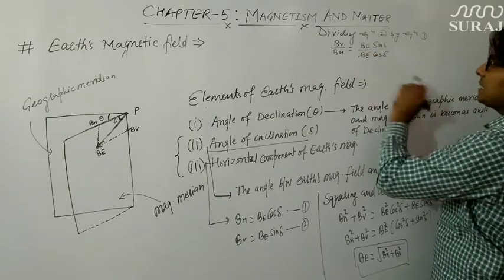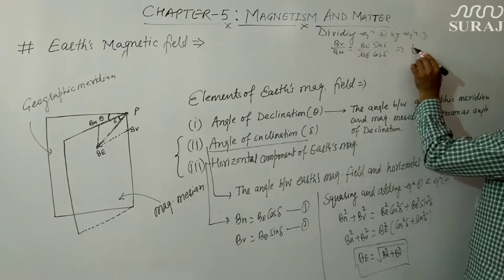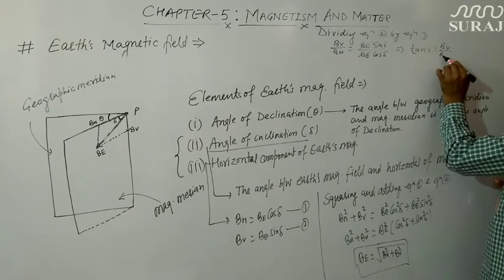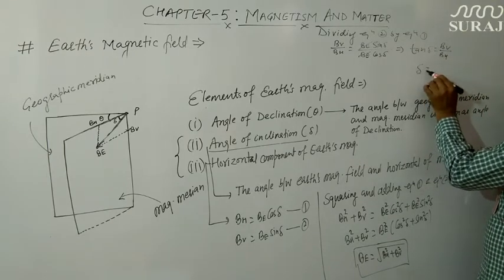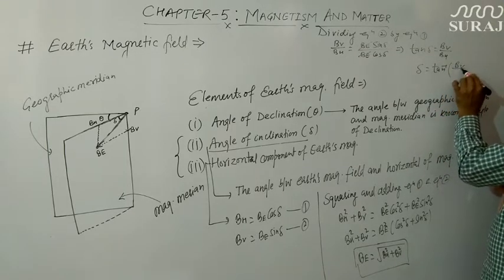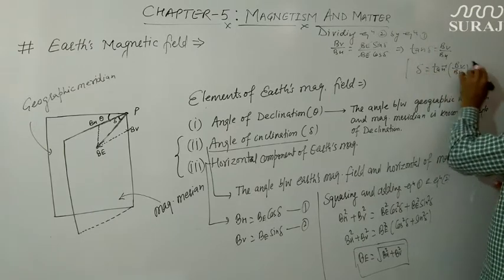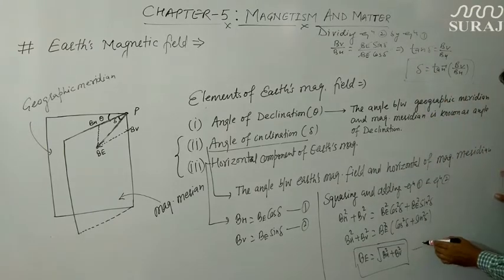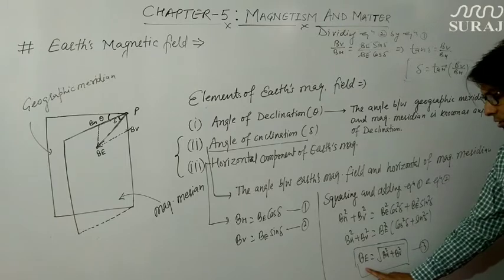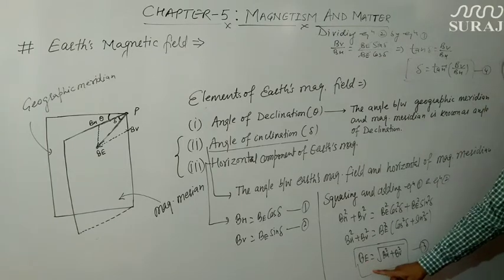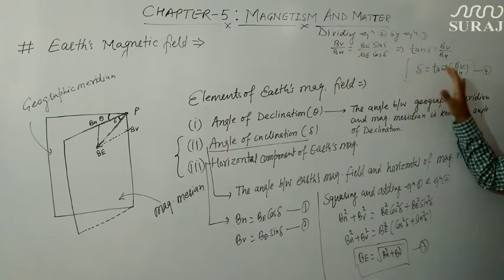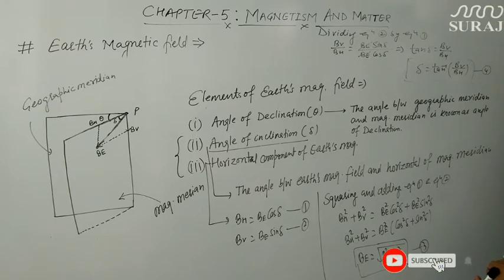Now this BE will cancel out and it comes out to be tan delta is equal to BV upon BH. And using this formula we can calculate angle of dip or angle of inclination as tan inverse BV upon BH. So using this formula, which is suppose equation third, and using this formula, equation 4, we can find out the Earth's overall magnetic field. This is the magnitude, and with the help of this we can find out the direction, or you can say the angle of inclination at a point.